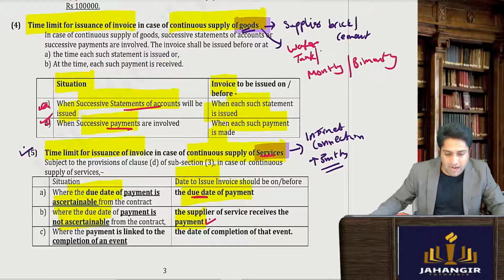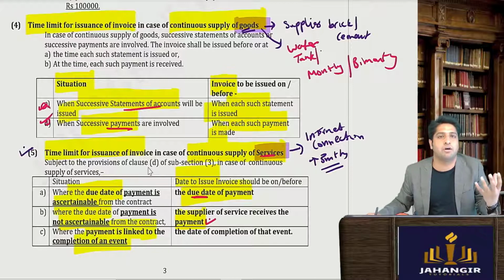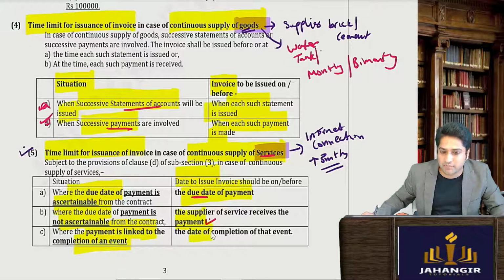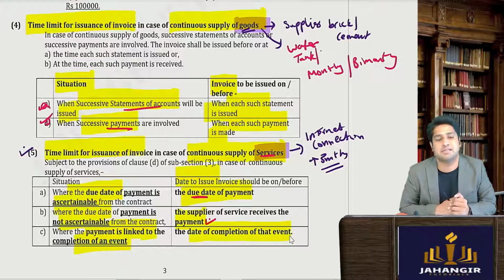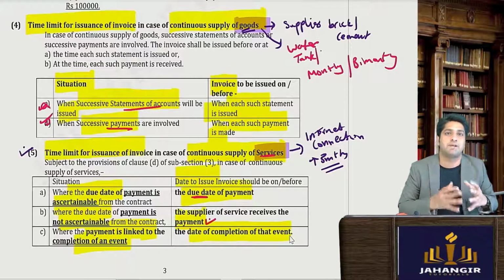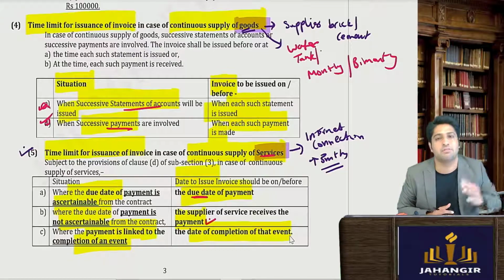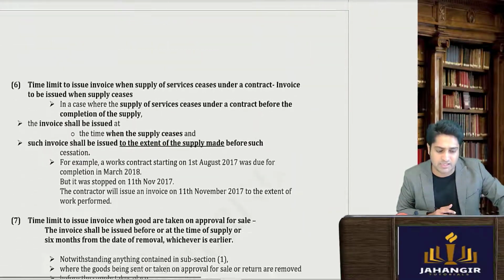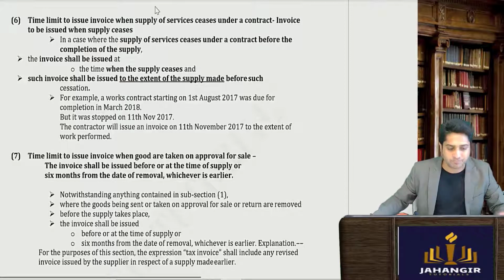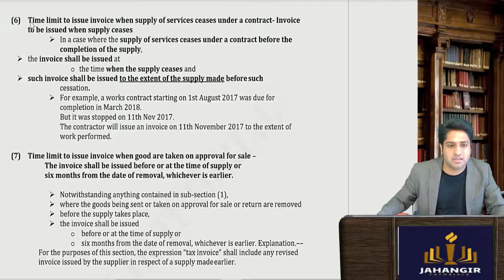received. Okay, and if it is related to completion of an event, for example, you could have an event management company, and the client says that after we finish this event, then we will pay you. So once the event is completed, that is the last day for issuing an invoice. For example, a company can hire an event management company to handle its annual general meeting, and they can say that after the annual general meeting is over, we will issue you the invoice. That is the last day to issue the invoice. Then we come to the last day to issue the invoice when the supply ceases in between.